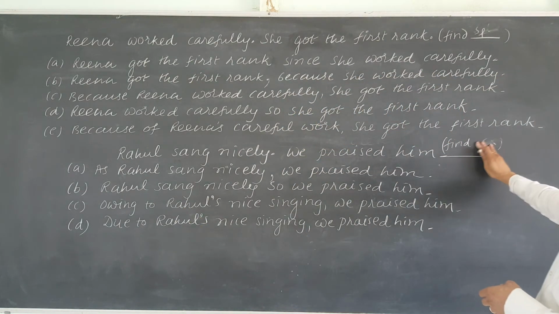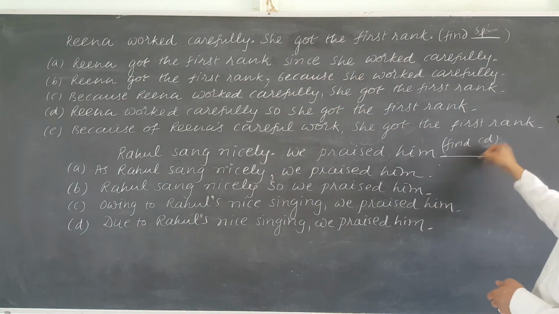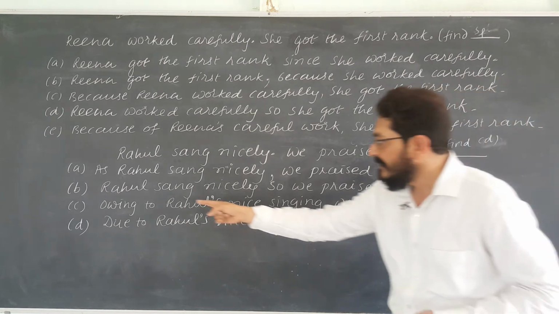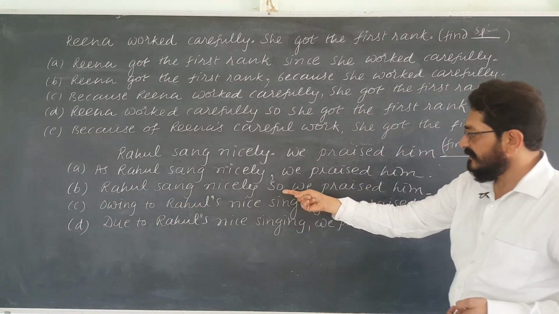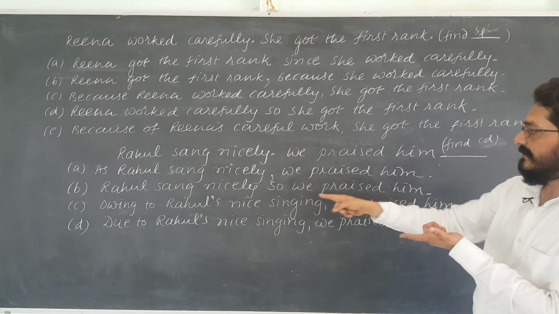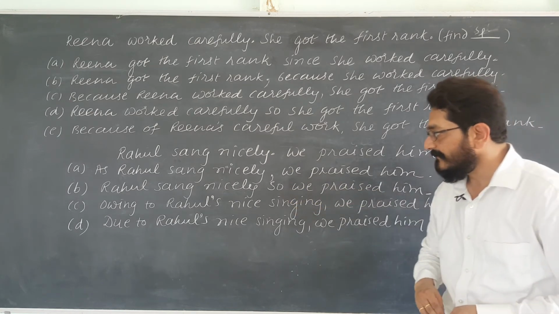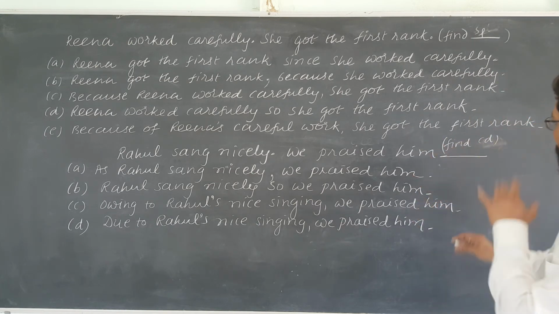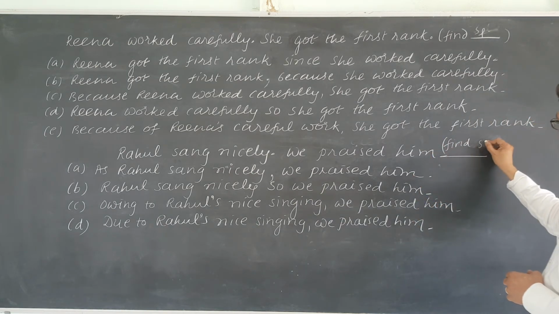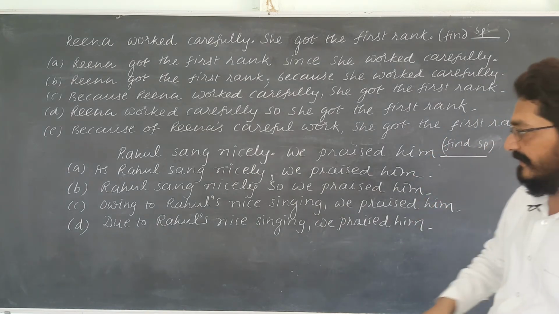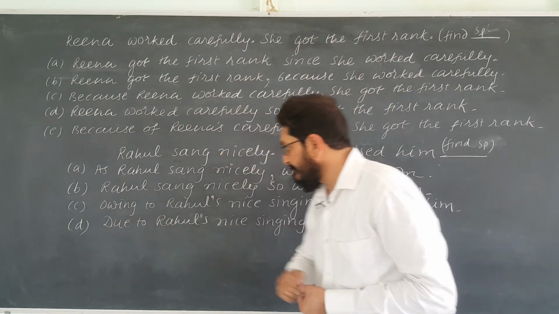Suppose you are asked to find compound. Rahul sang nicely, so we praised him. Okay, this is compound, so or therefore. This is the answer for compound. Suppose you are asked to find simple, then there are two, owing to and due to.